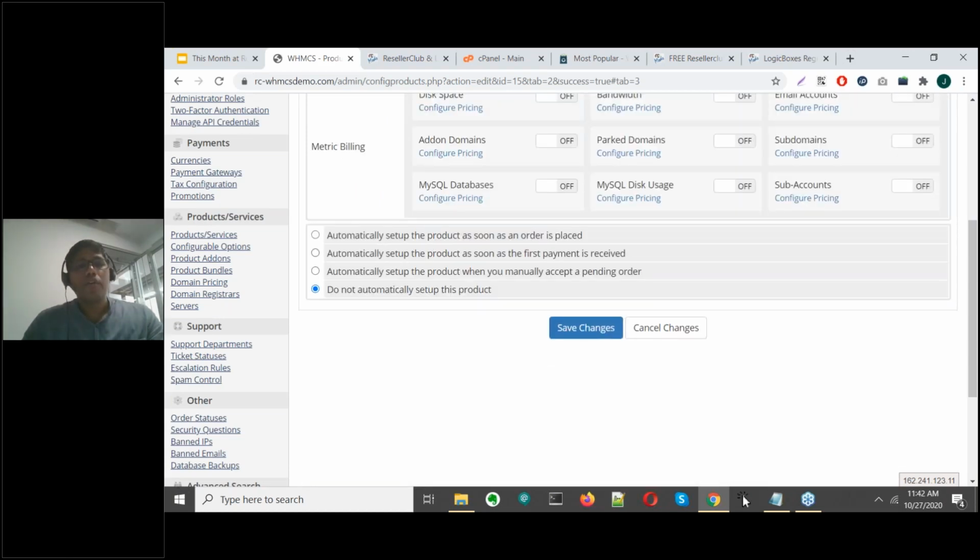Now, for you to get this set up finally, and for customers to make a payment, and for the order activation and provisioning to go through seamlessly, you need to select the first option, which is automatically set up the product as soon as an order is placed. So this is the first option that you'll have to choose to ensure that the setup is completed automatically. Now you click on Save Changes.